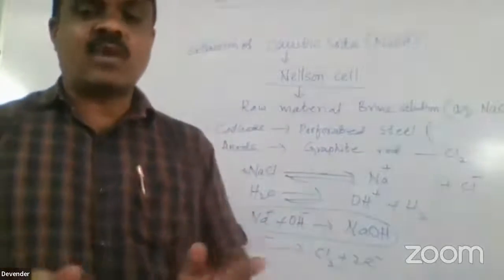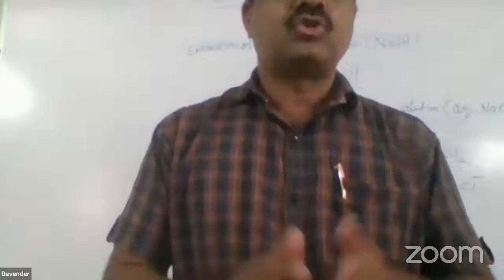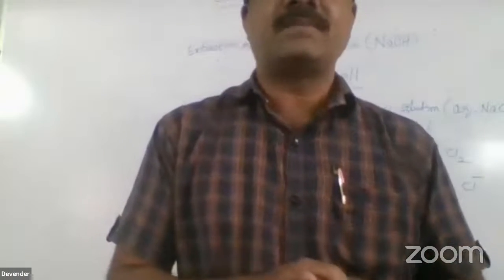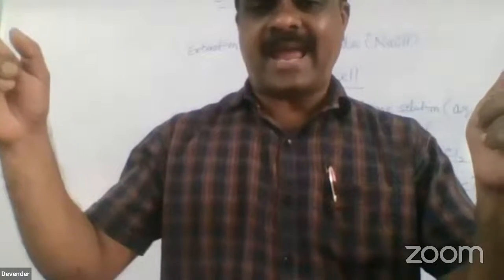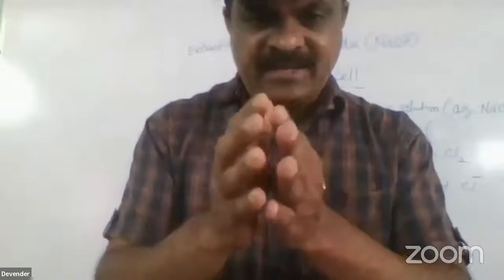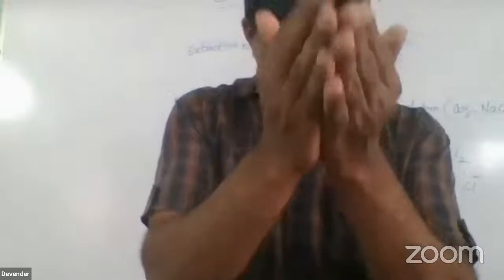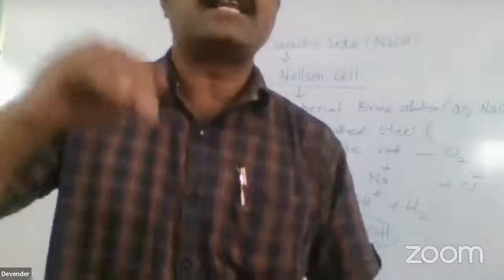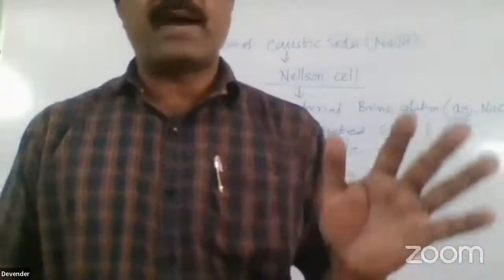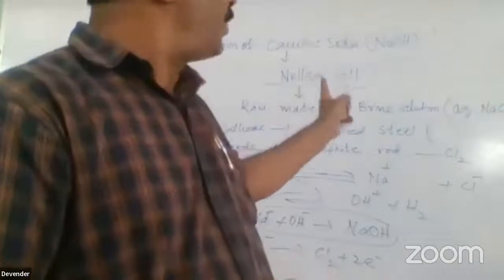See, in the Nelson cell, what happens? We take the brine solution. During electrolysis of the brine solution, the Na+ and OH- ions present in the aqueous state form sodium hydroxide, that is caustic soda, which is deposited at the cathode, and at the anode, chlorine is liberated out. By this process, caustic soda is prepared. In your manual, it is on the 16th page, so you have to go through it.